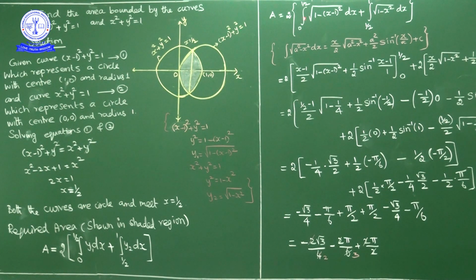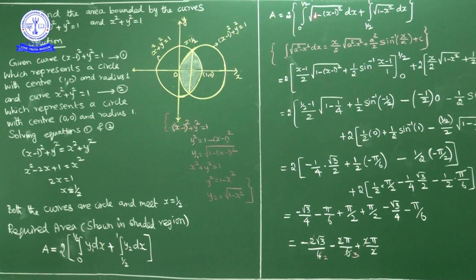2 times the integral from 0 to 1 by 2 of the area under this circle. This is y1, which is equal to square root of 1 minus (x minus 1) whole square. Okay. Integral 0 to 1 by 2 of square root of 1 minus (x minus 1) whole square dx, plus the area under this circle from 1 by 2 to 1, no? So integral 1 by 2 to 1 of square root of 1 minus x square dx.